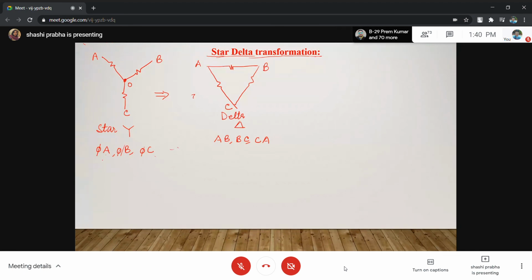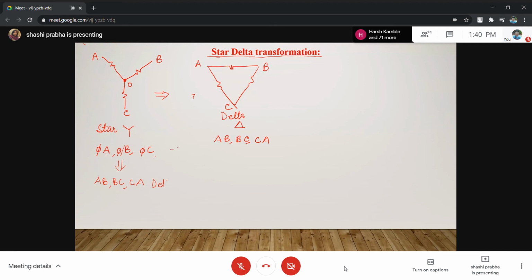What is common in OA, OB, OC? O. So what are its delta branches? Remove O and make it cyclic: AB, BC and CA. So if you have any common point, we call it star, and if you have this cyclic AB, BC and CA, I call it delta.